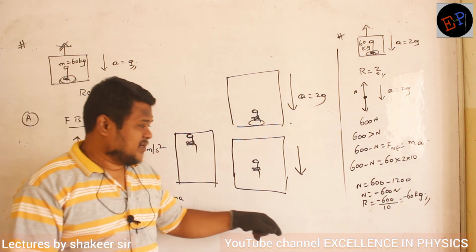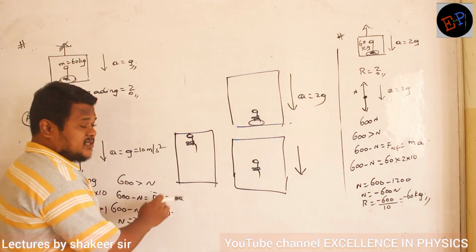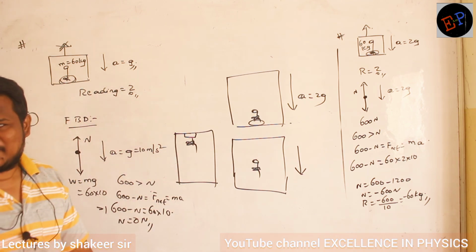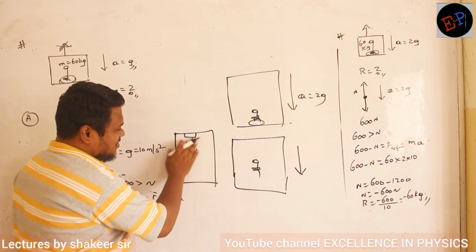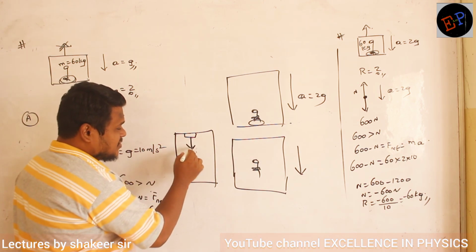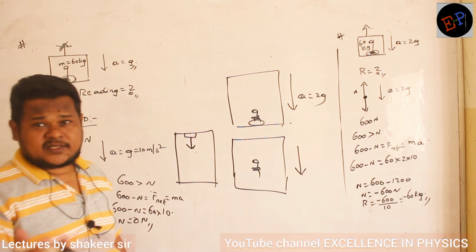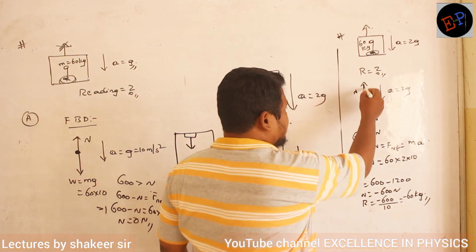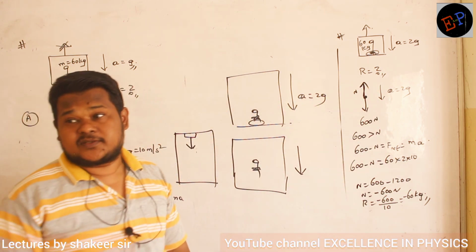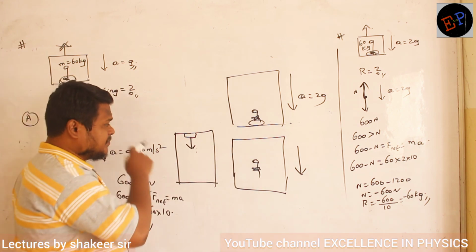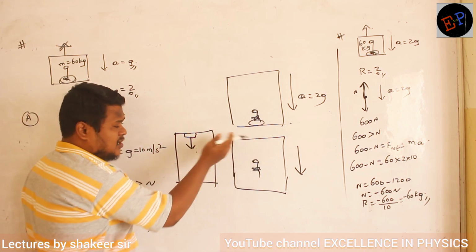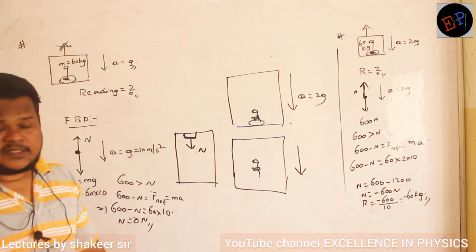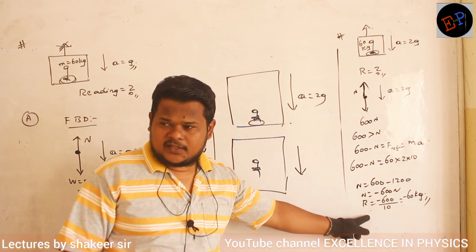Are you able to understand? It means now this weighing machine, it is no longer present here. Weighing machine is present here. And negative reaction indicates that it is showing reaction in this direction. Okay? Normal reaction is also a vector quantity, no? It has a direction. So here what was the direction of normal reaction? In upwards direction. So all values we were getting positive. But here what is happening? This man is going and striking the roof, no? On the roof, if there is a weighing machine, it will show normal reaction in downward direction. That's the reason why I got normal reaction to be negative.